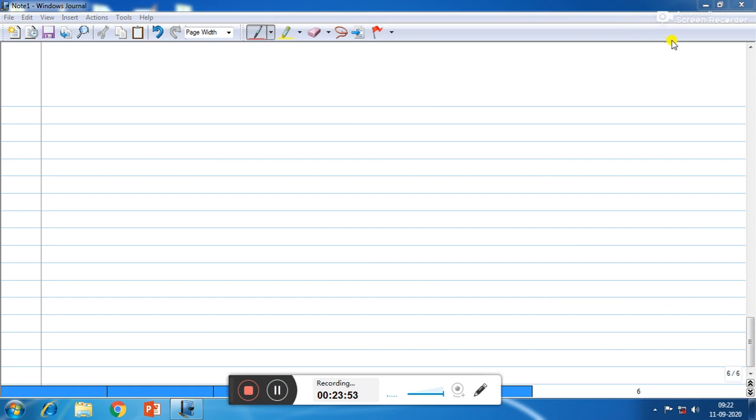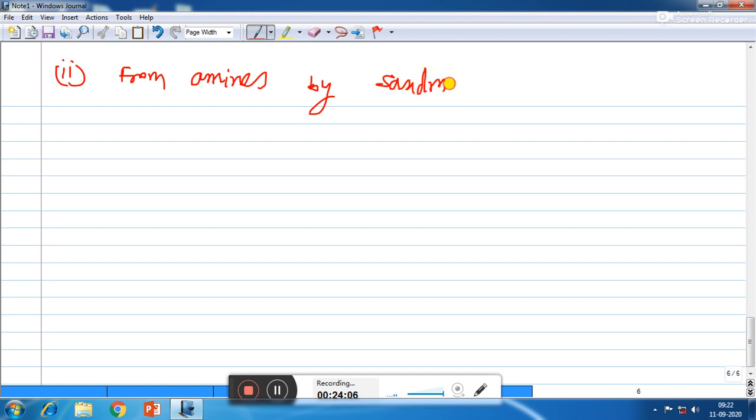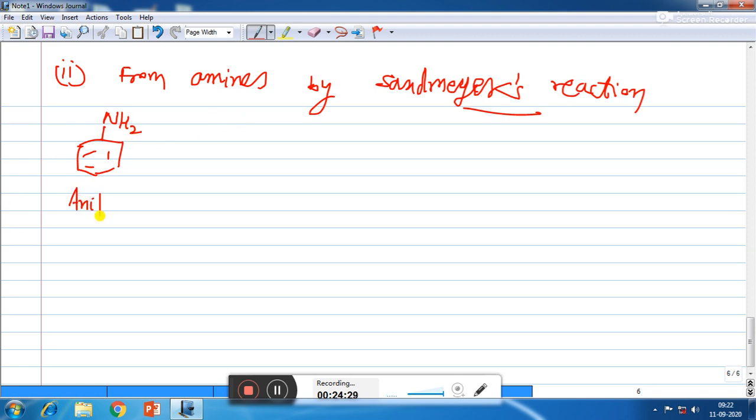Number 2 is from amines by Sandmeyer reaction. So if you want to convert amine into alkyl halide, we are using Sandmeyer's reaction. In Sandmeyer reaction, first of all we will take primary aromatic amine, that means NH2 containing amine, like here benzene with NH2 is called aniline.